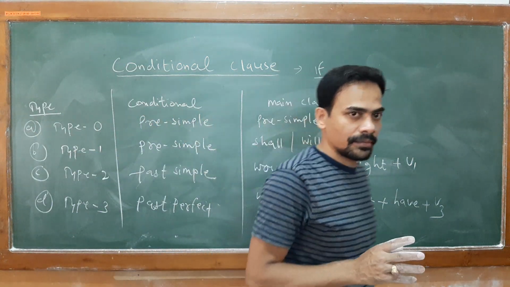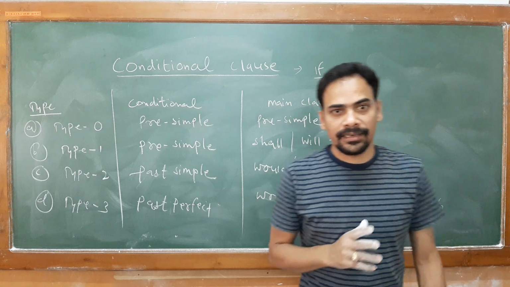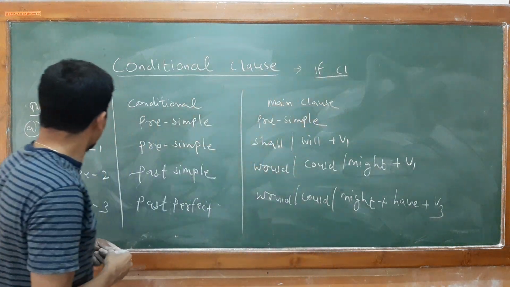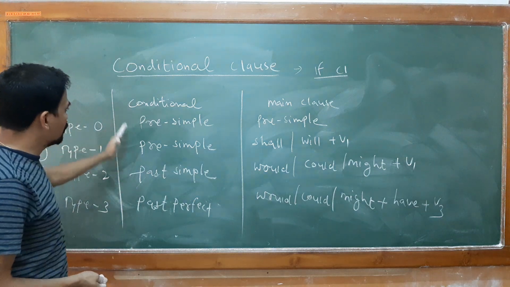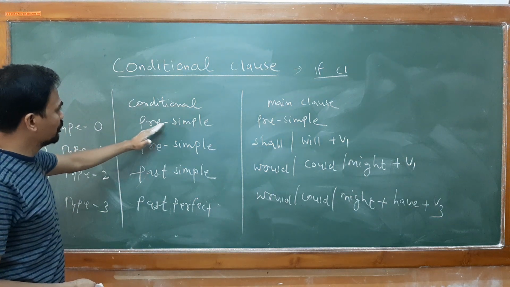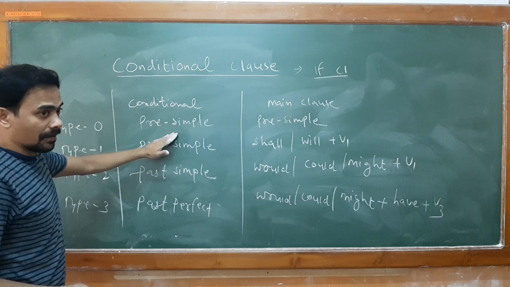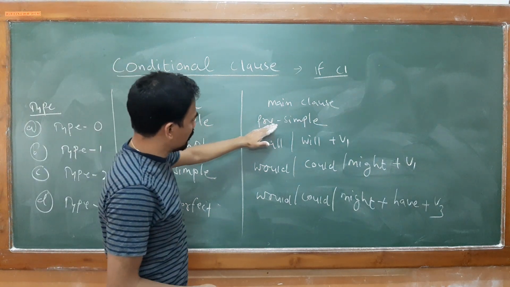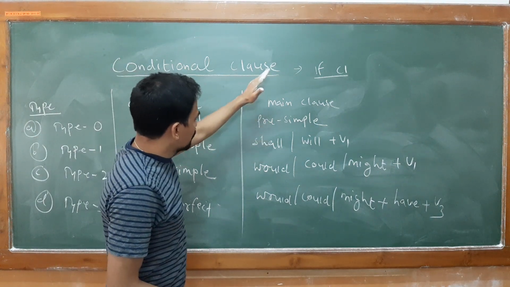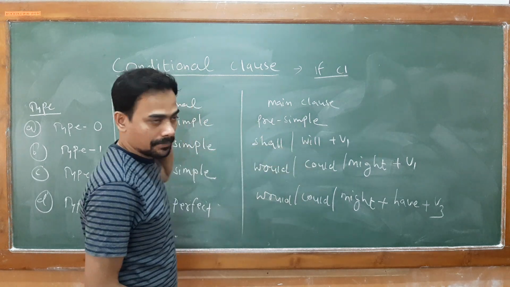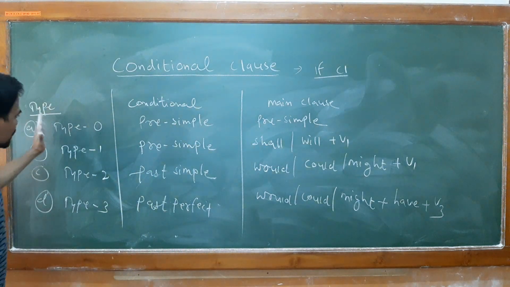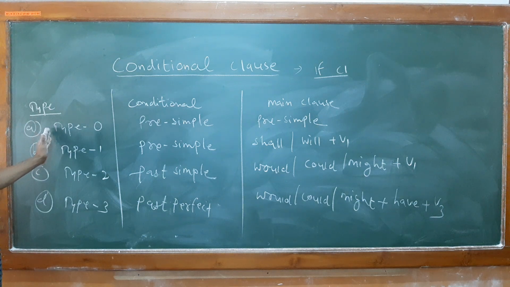Type 0, type 1, type 2, and type 3. I will cite an example for type 0 and type 1, because in both cases in the conditional part you get the use of present simple. So how can a child come to know whether the next clause should be built by present simple or shall plus V1? It is essential to study your sentence and recognize whether this is type 0 or type 1.